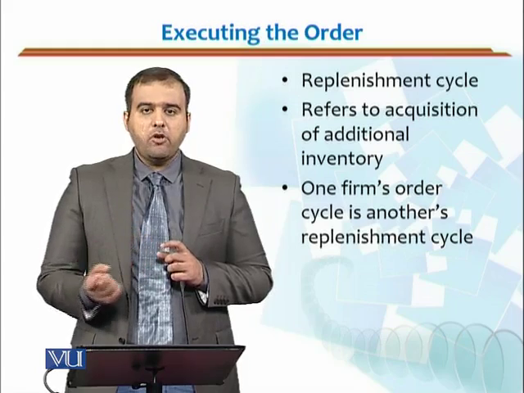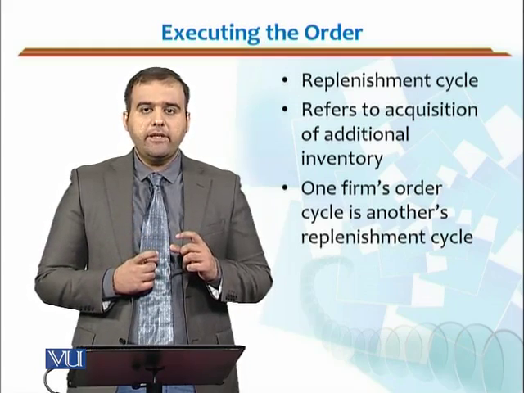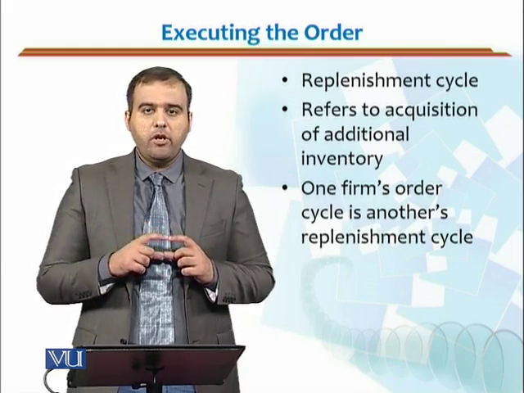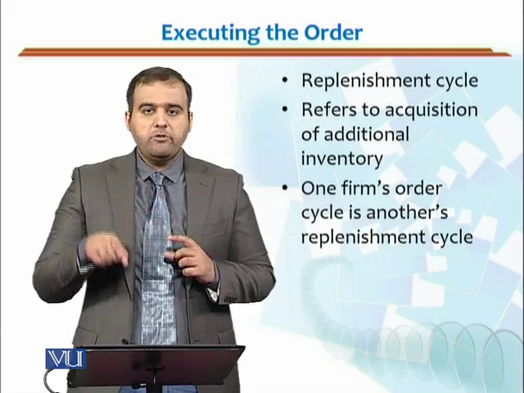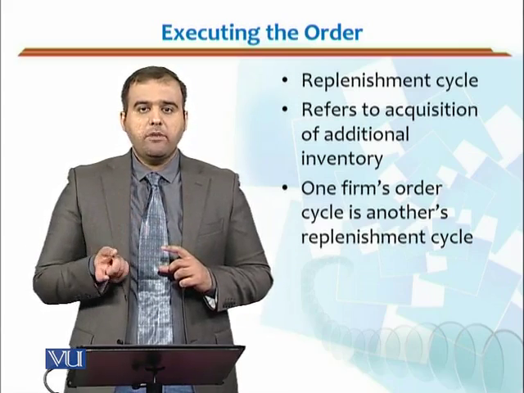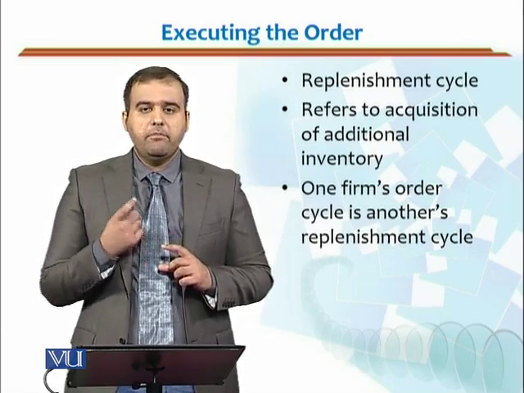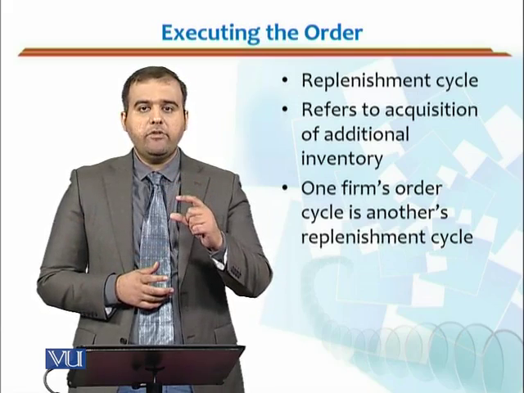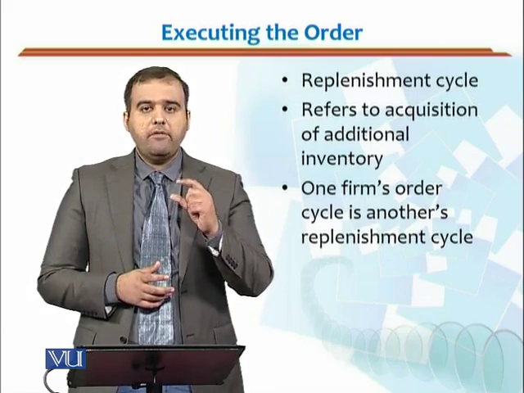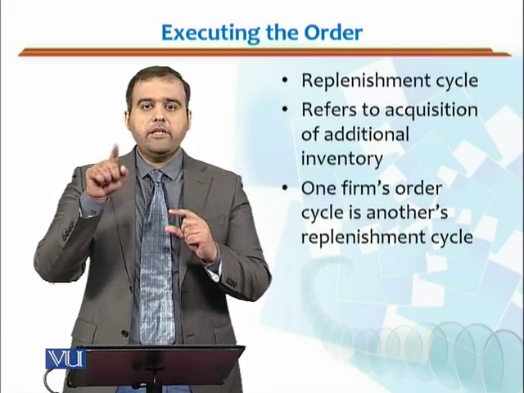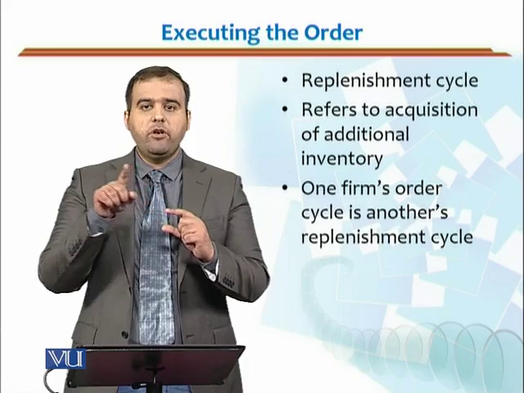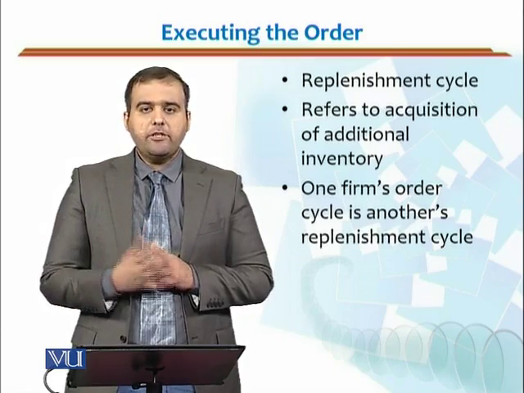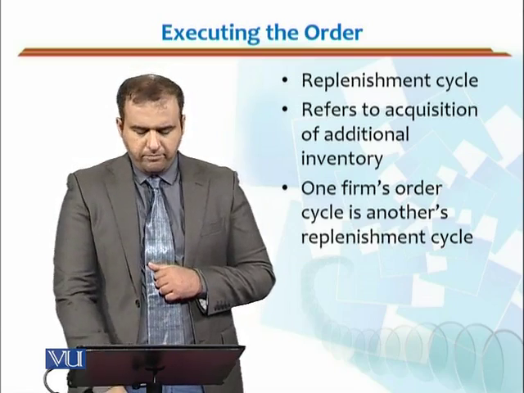Same is the case with the SS policy. In the SS policy, small s was the critical level, whereas big S was the stock level. So whenever inventory touches that small s, the order will be replenished up to big S. Let's say my SS policy is 50,500. So whenever the stock level for that product reaches 50, I will get a maximum of 500 units. That means 450 units would be replenished to me, so that my maximum stock level would be 500. So replenishment cycle is about the additional inventory.